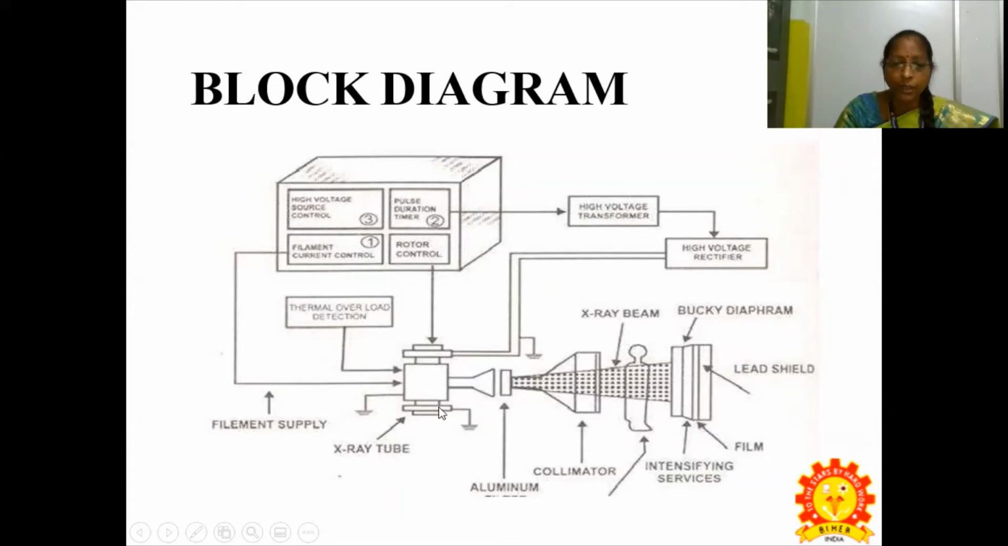These are all the external things required for the high tension supply. We have thermal overload detection, a high voltage rectifier, and a high voltage transformer. These are all the things required to operate at X-ray frequency.